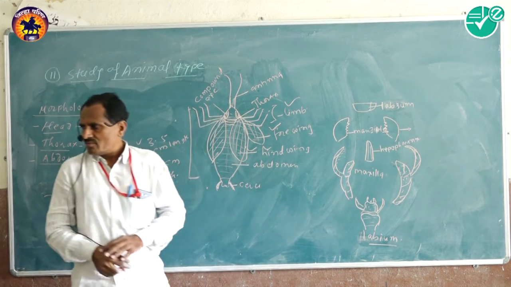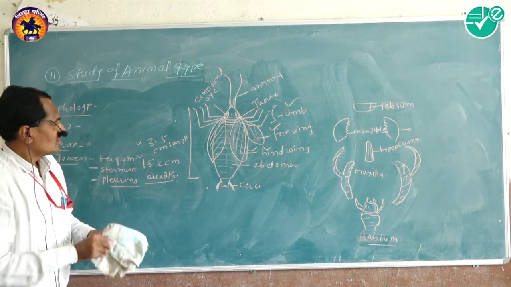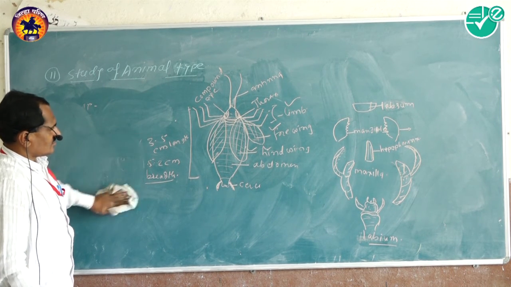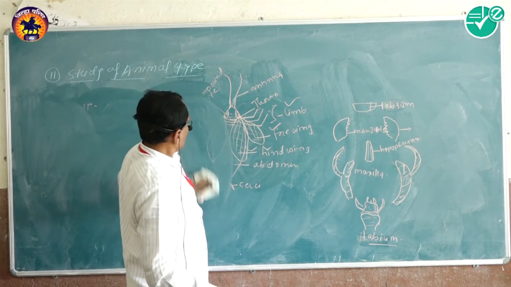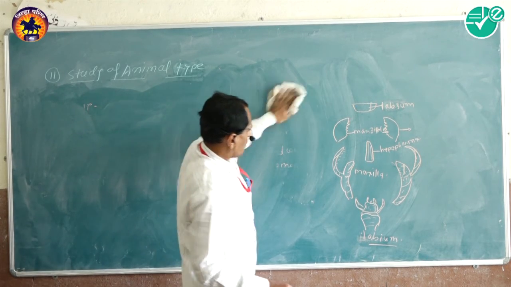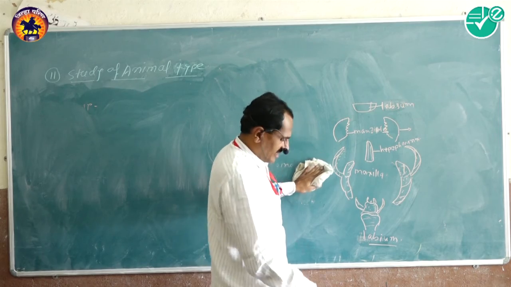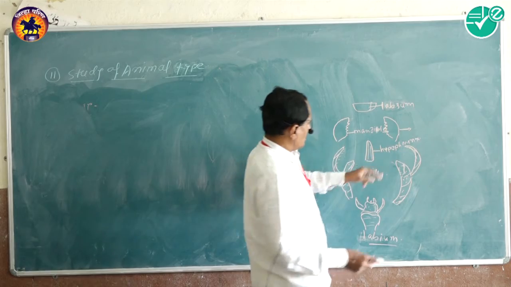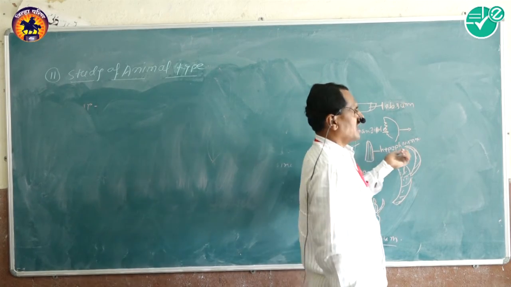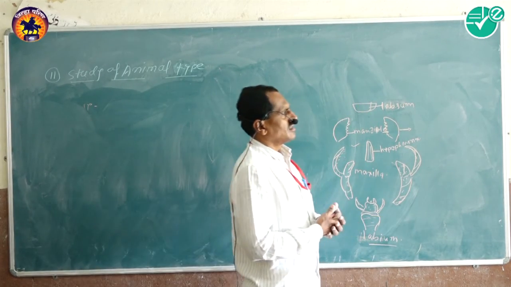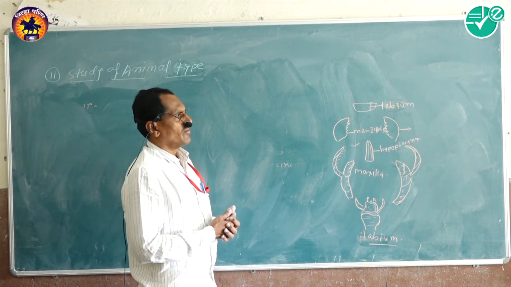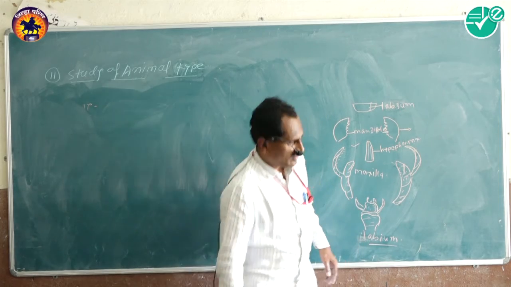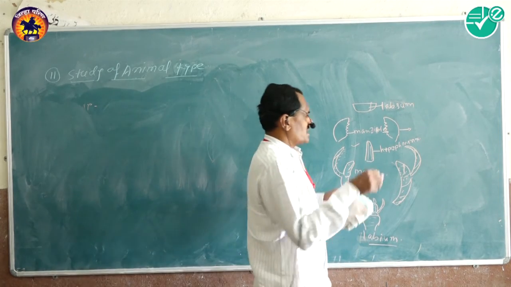It is nothing but the morphological structures of cockroach. And the tongue. Tongue is nothing but hypopharynx, and hypopharynx is muscular, movable, present in the mouth cavity.